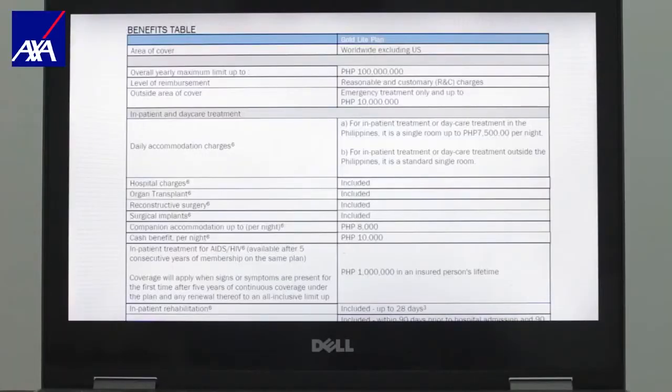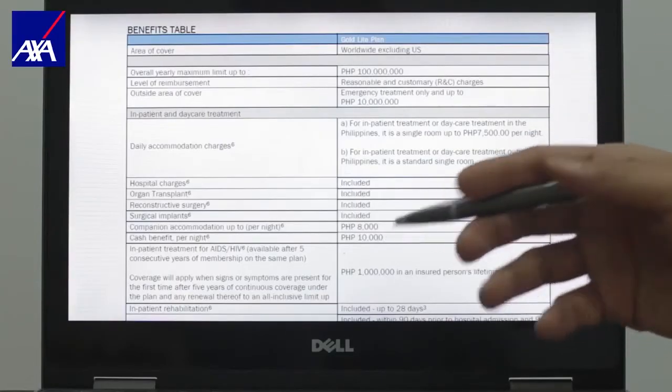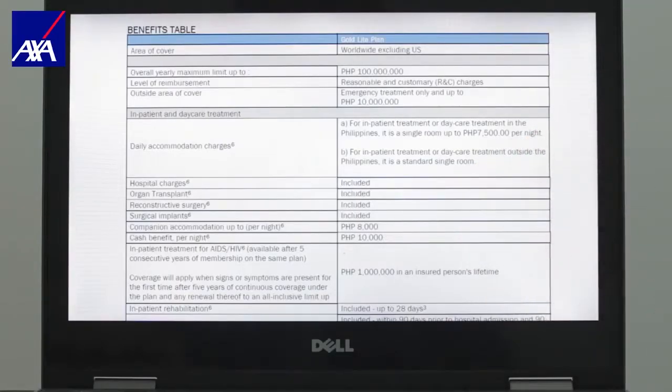Now, let's start here. Companion accommodation. Some hospitals abroad charge every night that you have a companion who stays with you in the hospital. Global Health Access, GHA for short, covers you up to 8,000 per night for your companion.